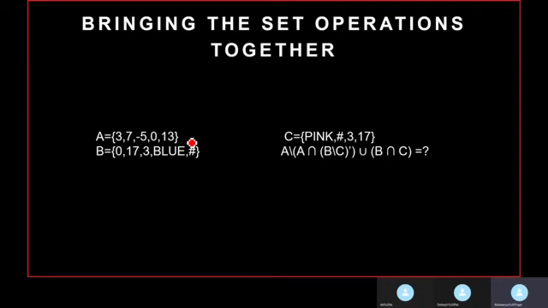Coming to the next part, bringing the set operations together. With all the concepts we have learned up till now, we'll apply them and solve this question, wherein set A, set B, and set C comprise these elements, and we have to solve this equation. So pause the video and we'll see the solution now.